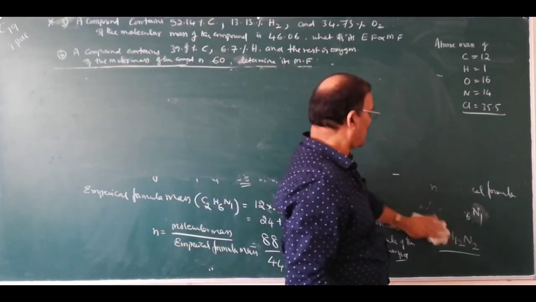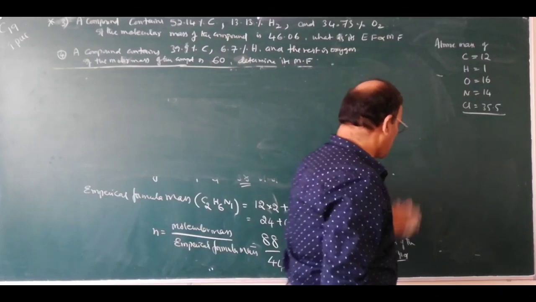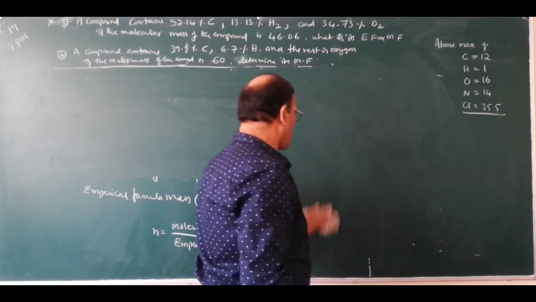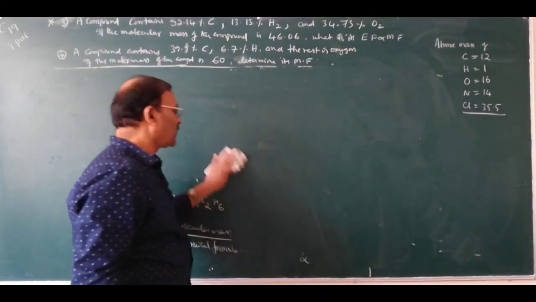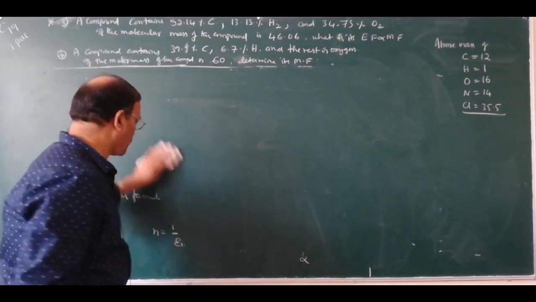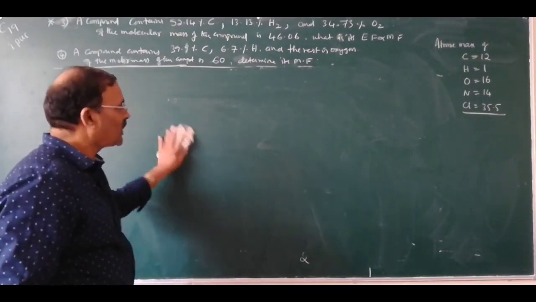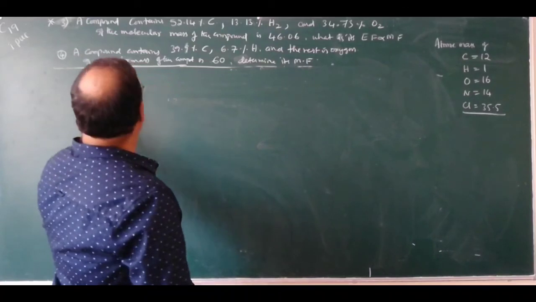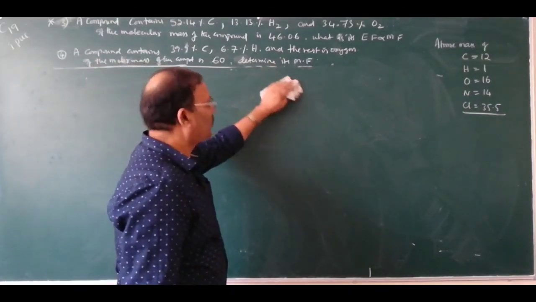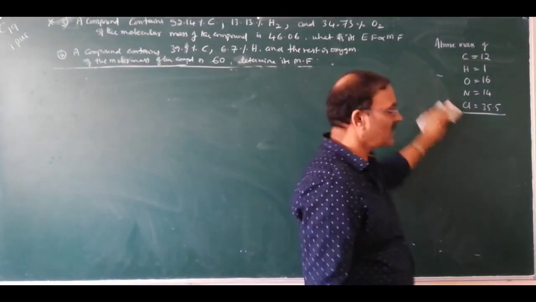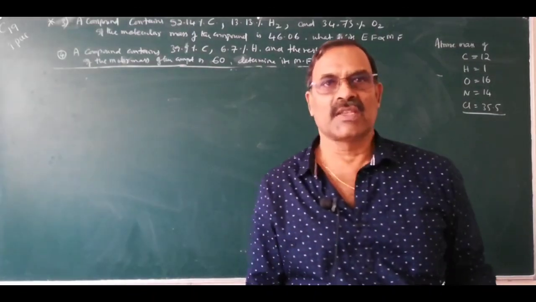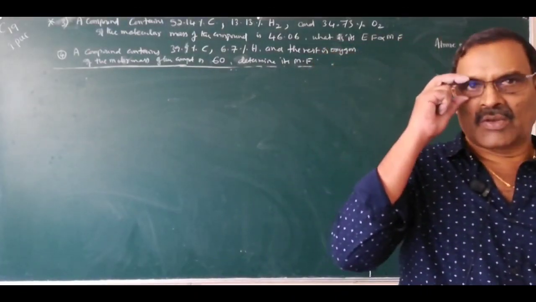So you know the atomic mass of oxygen is 16, carbon is 12, hydrogen is 1. First you calculate the empirical formula and then the molecular formula. Understand? Okay. So this is enough for today. I will continue tomorrow.